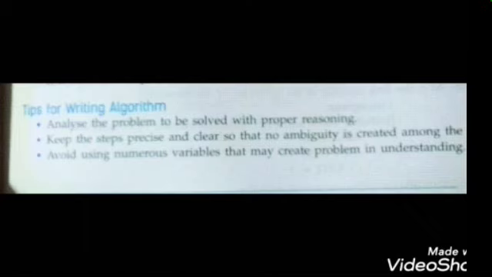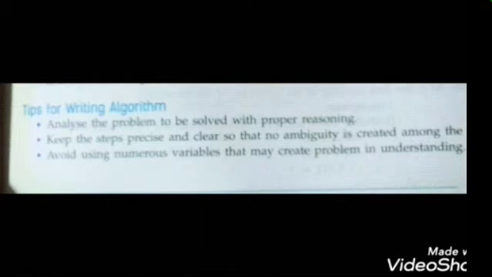The next one is keep the steps precise and clear so that no ambiguity is created among the steps. So first of all, you should remember that your steps should be clear and precise, that is, small, not lengthy. Suppose you want to input the variables a and b, so just write input variable a, b. So it is clear that you have to input two variables.